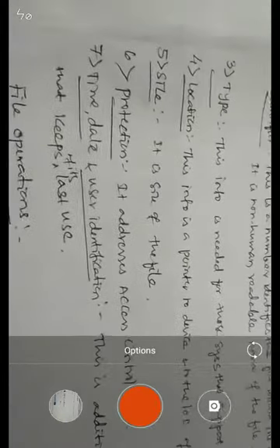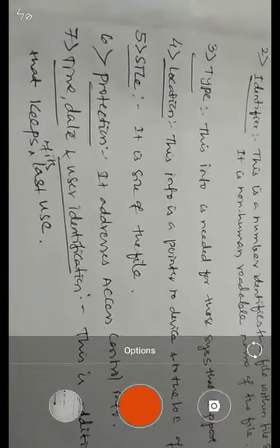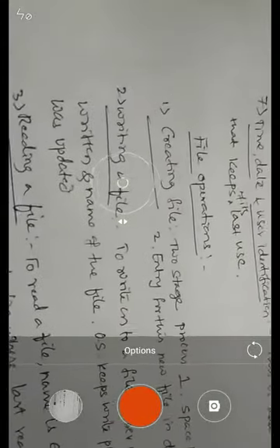The next is time, date, and user identification. This attribute is additional information that keeps track of when the file was last used, on which day, and which user has used it. You may find that even in your normal system. So these are all the attributes associated with each file. Now we shall proceed to the different operations that we can perform on the file.